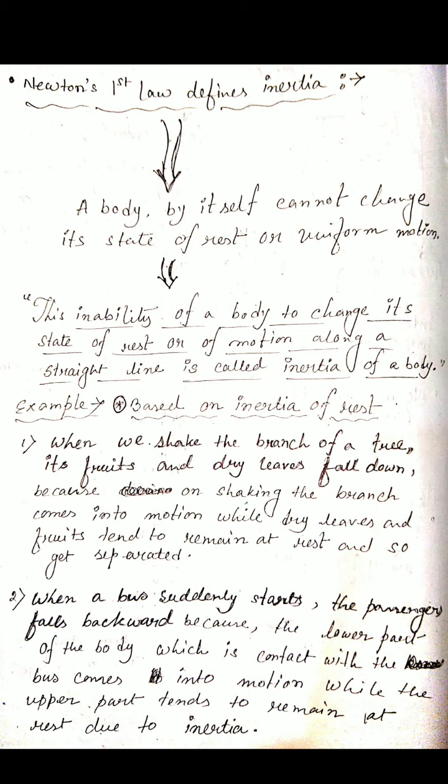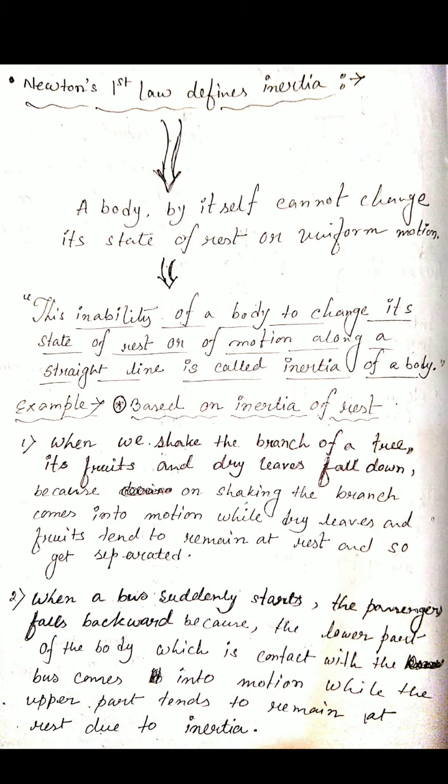So inertia is the resistance, the inability of a body to change its state of rest or motion. Now the inertia of a body is of types: one is inertia of rest, another is inertia of motion, and the third is inertia of direction.